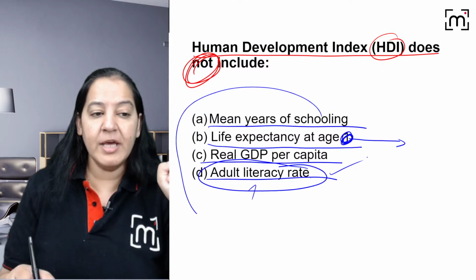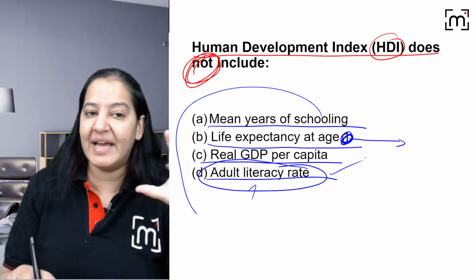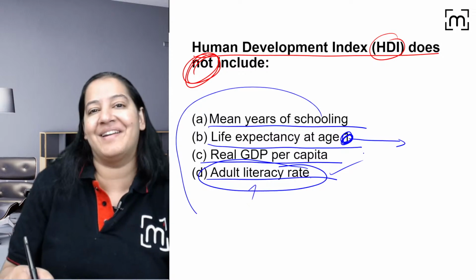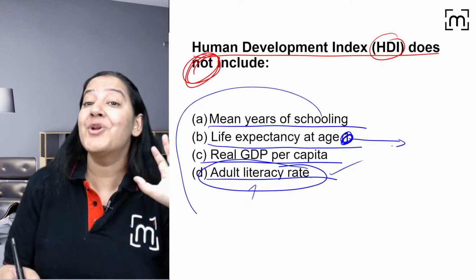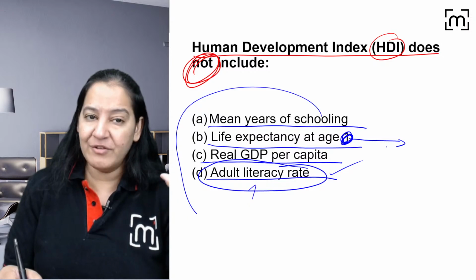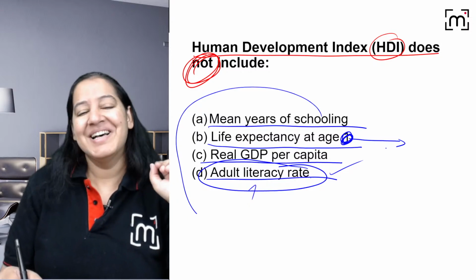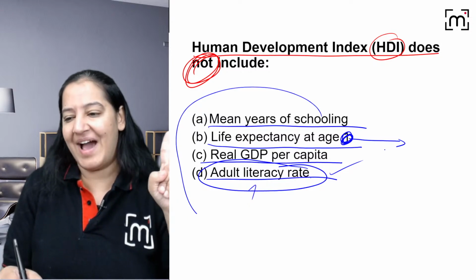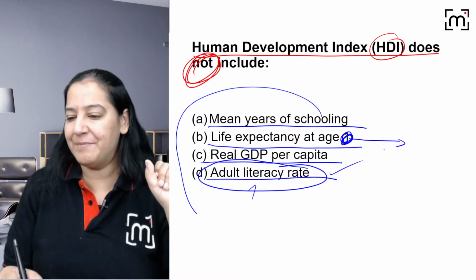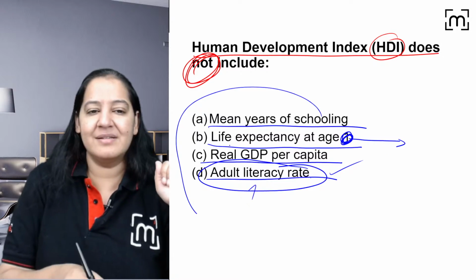So better to go with B, not with A. You got my point? Kuldeep, you read the question wrong. I'm not asking which is an indicator. I'm asking which is not an indicator, which is not a component of HDI. The word is not. So all of the following are true except. Right? So the correct answer is B. Does anyone have any problem, or shall I move ahead? The correct answer is B.